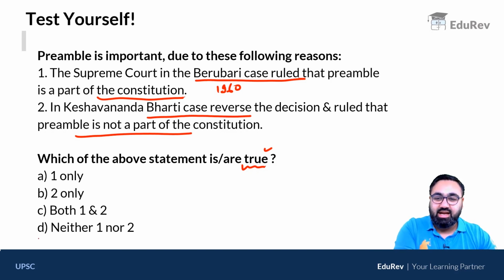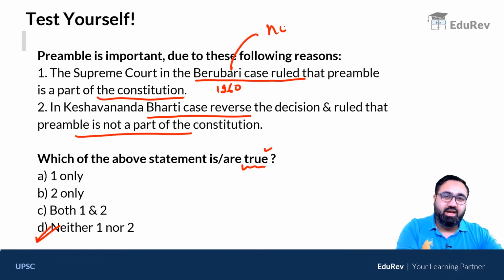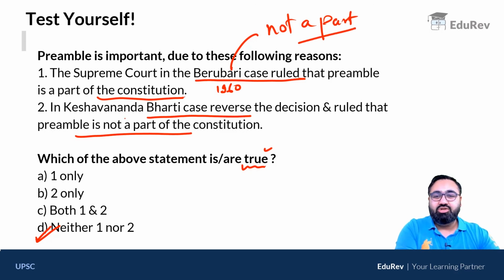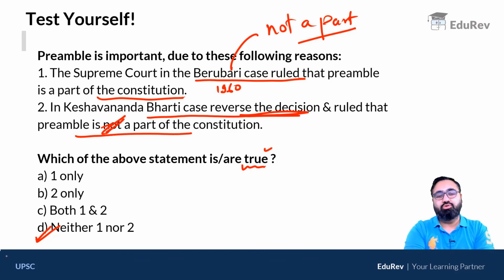The answer is D, none of them. Why? Because these are opposite. In the Berubari case, Supreme Court said preamble is not a part of Constitution. While in the Keshwan Bharati case, the court did reverse the judgment, but it ruled that preamble is a part of the Constitution. So here you are. It is D, which is the correct answer.